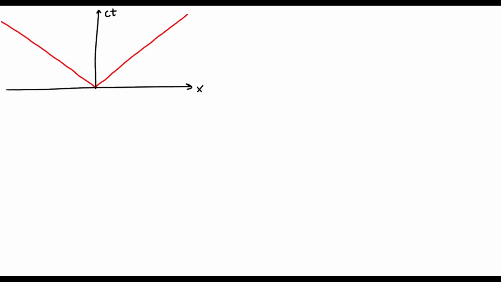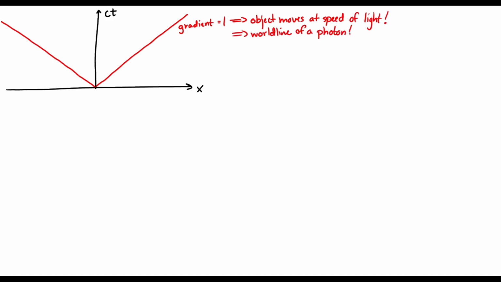Now, I can draw many different world lines. Let's look at a few. So, draw a new space-time diagram. If I have a line with a gradient equal to 1 in a space-time diagram, well, that means that the object is moving at the speed of light. So that would be the world line for a photon, for example. All these world lines right here that are sort of at an angle smaller than that of a photon, these are just objects that are moving at less than the speed of light.